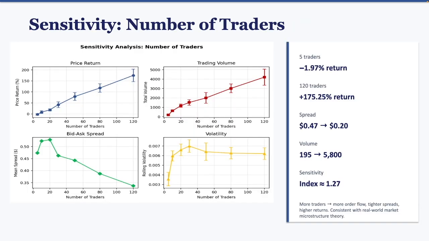For Milestone 4, I ran 298 total simulations with rigorous statistical methodology, 10 replications per configuration using different random seeds, and 95% confidence intervals on all results. Starting with the number of traders, as you increase from 5 to 120 traders, mean price returns go from negative 2% all the way up to 175%. Volume scales linearly, and importantly, the bid-ask spread narrows from 47 cents down to 20 cents, which matches real-world market microstructure theory that more competition tightens spreads.